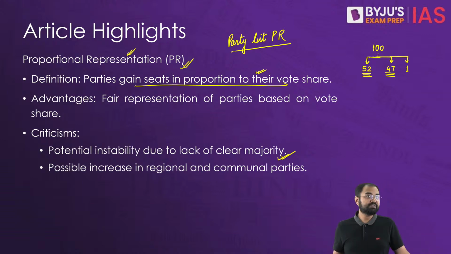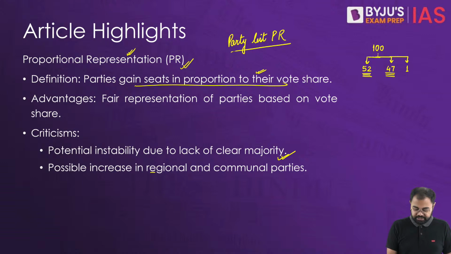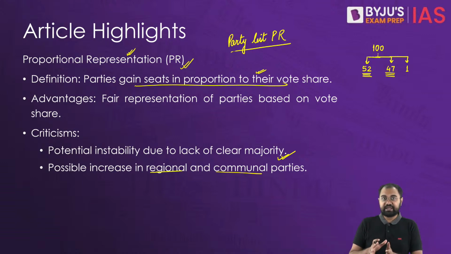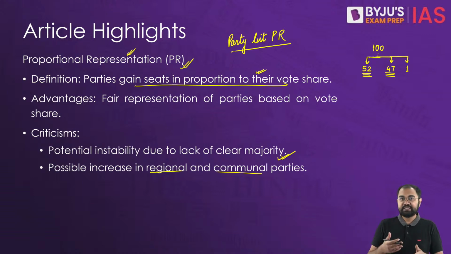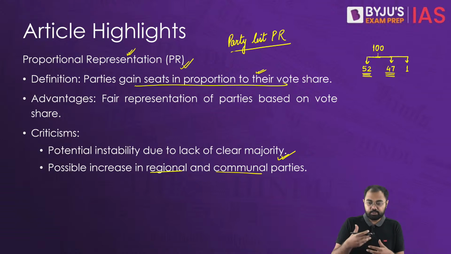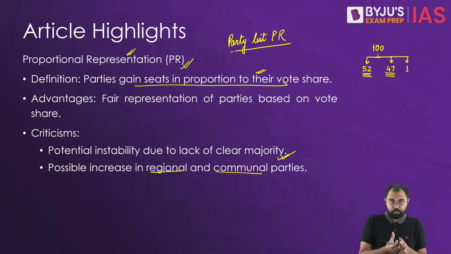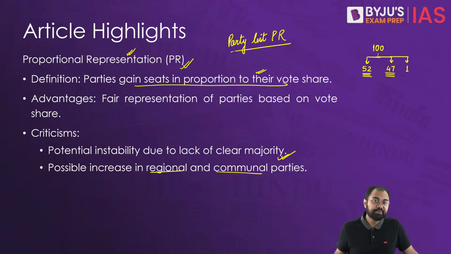That's why this can become very dangerous, because regional parties and communal parties might increase in number, and we might see them promoting only sectional interests instead of looking at the national interest, which is very crucial for a country's development.